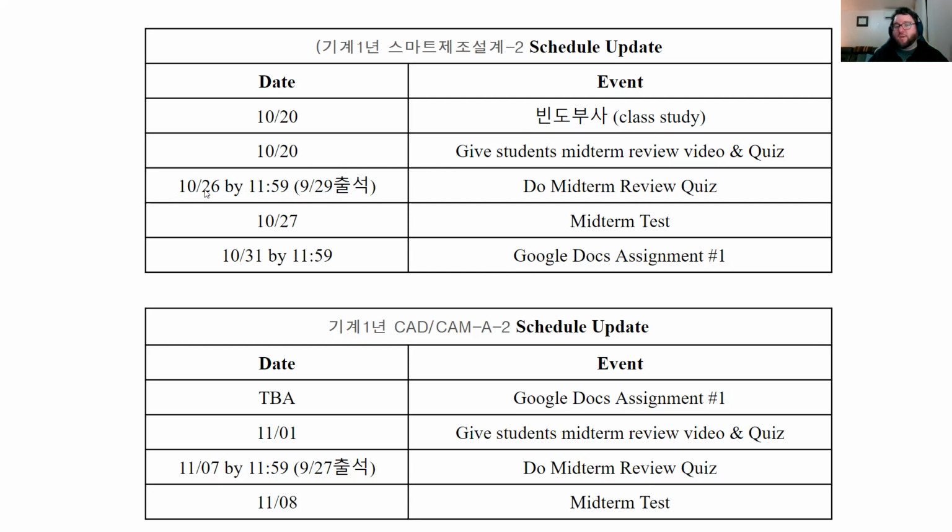You can do the quiz until October 26th. And then on October 27th we will have the speaking test. And just remember your Google Docs assignment is due by October 31st by 11:59 p.m.